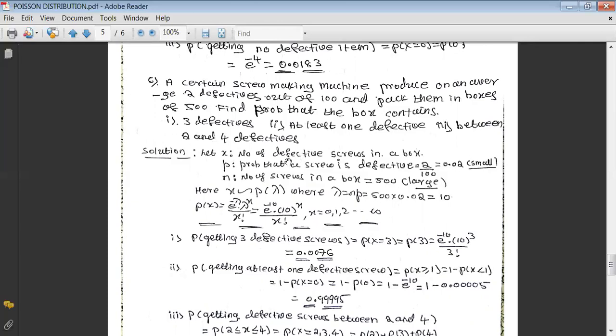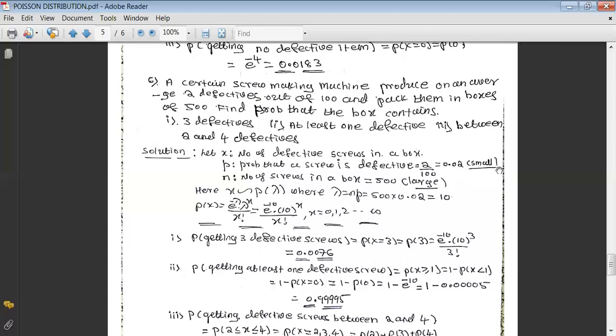That's why let us define x as the number of defective screws in a box, and p is the probability that the screw is defective. They are given that the machine produces on an average 2 defectives out of 100. Means the probability of having a defective item is 2 by 100, and that will equal 0.02.